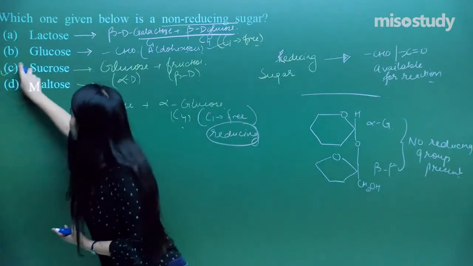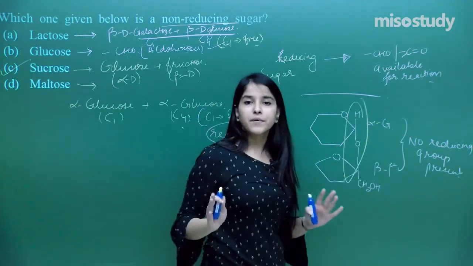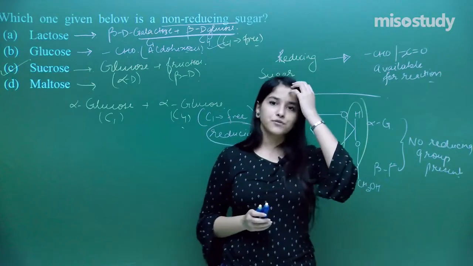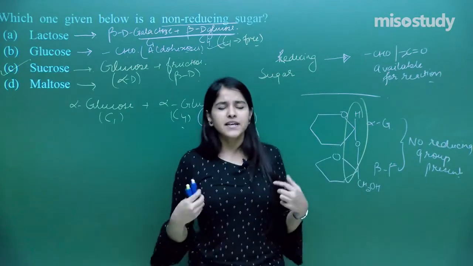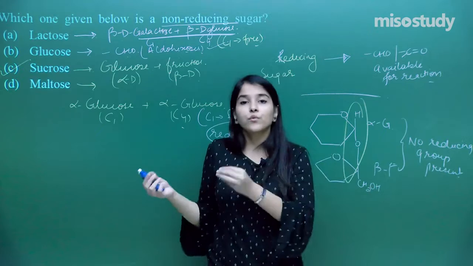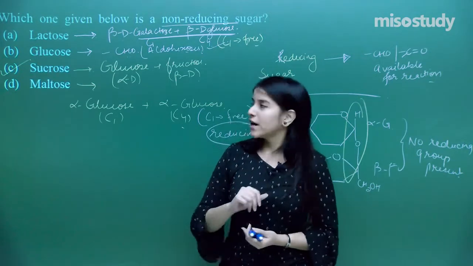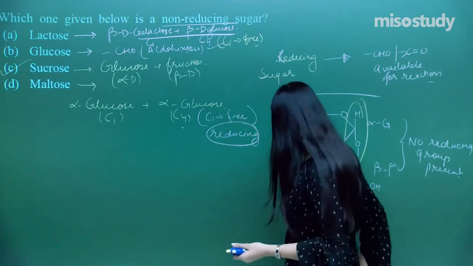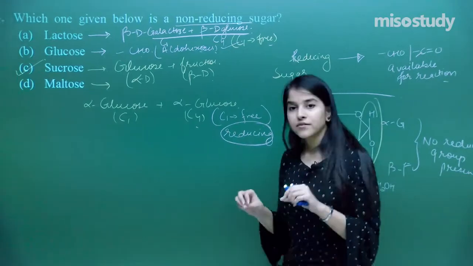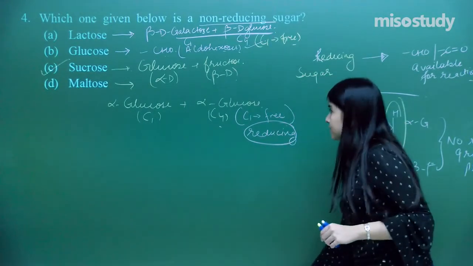So I hope you all have got the answer by now. That is sucrose, where both the positions are occupied, so there might not be any kind of a reducing reaction over here. That means any kind of reaction concerned with the Fehling's solution or the Tollens reagent is not there. So I hope you all have got the answer here. That is sucrose. Sucrose is the only non-reducing sugar. Now let's move on to the next.